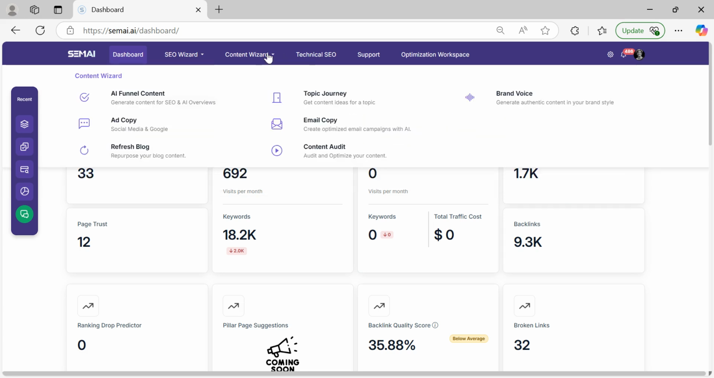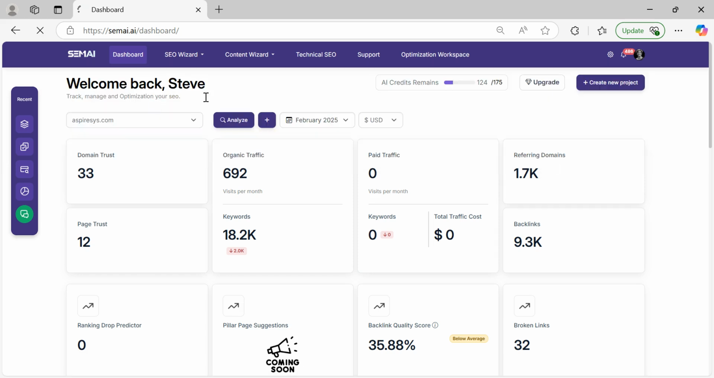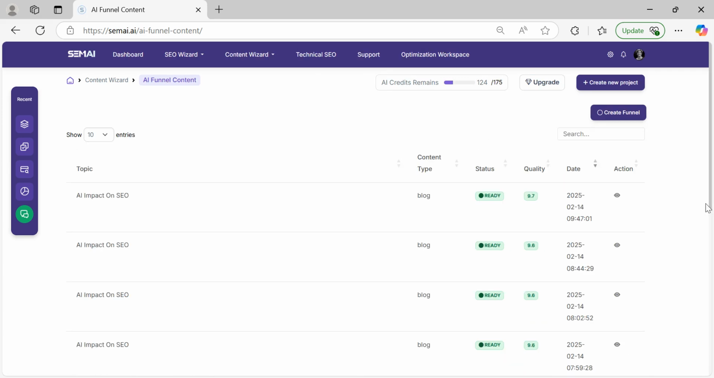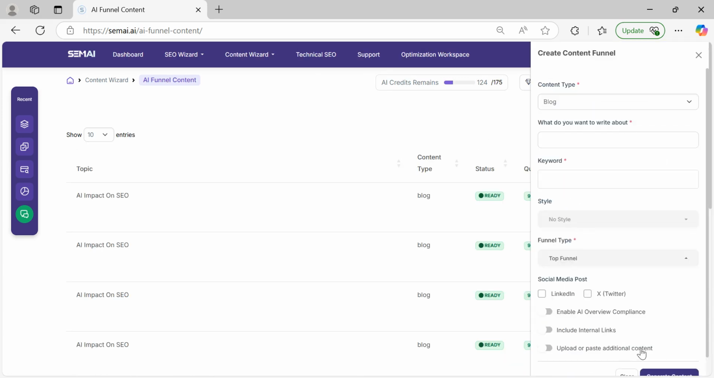Now we have the content wizard. This content wizard is interesting because AI funnel content is where you can generate your blog. Again, there are many websites and products which do content generation. But what is unique with funnel content is that, for example, I can add my own content to the content generation. So you see the upload or paste additional content. Apart from that, it generates internal links automatically. Typically, you would spend some time trying to find out what internal links are apt for this. Here, the tool itself will find the internal links for you and add them to the blog seamlessly.